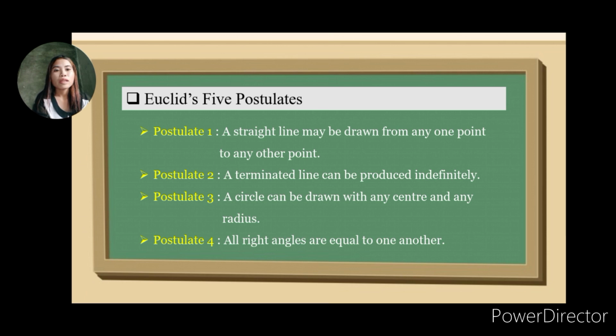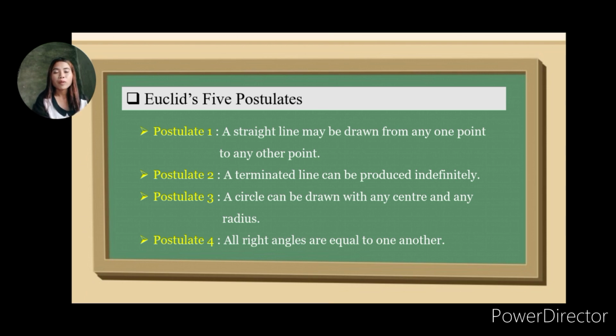So the third postulate is a circle can be drawn with any center and any radius. This postulate allows for the existence of circles of any size and center. Say the center is a point A and the radius is AB. We do know that a circle has a diameter and half of the diameter is the radius. So say the endpoint of the radius is B and the center is A, and therefore the radius is line AB.